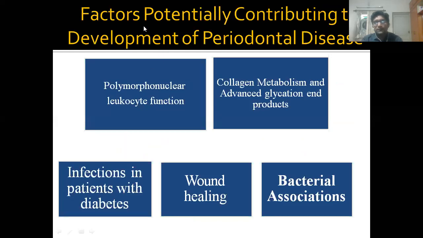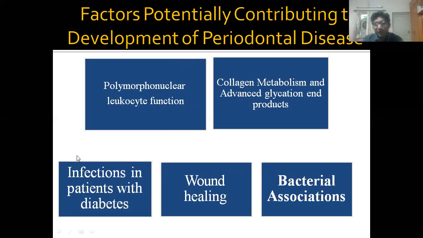Now, there are factors which contribute to the development of periodontal disease. That is how diabetes is related to destruction of periodontium. First, all these factors are responsible for destruction of the periodontal ligament: polymorphonuclear leukocyte function, collagen metabolism and formation of AGEs, infection in patients with diabetes, impaired wound healing, and bacterial associations, which I already told you, where qualitative bacteria increase as compared to quantitative.